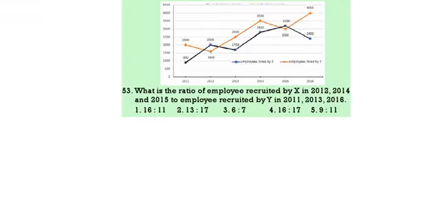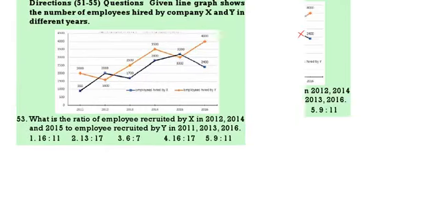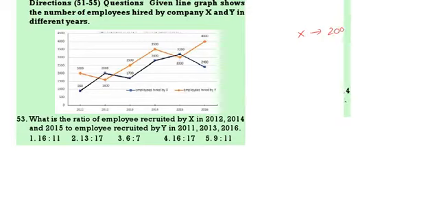What is the ratio of employees recruited by X in 12, 14, 15 to Y in 11, 13, 15? X in 12 it is 2000, 14 is 2800. Just observe the blue line. Then 15 blue line 3200. Totally we are going to get 8000.